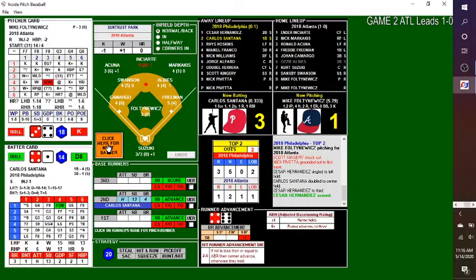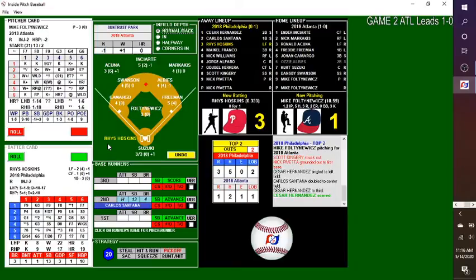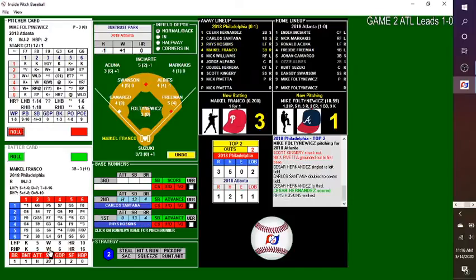They are coming out here trying to even up the series here in game number 2. Rhys Hoskins 0 for 1 with 2 down and a runner on second. Oh, we were supposed to throw a pickoff attempt. My bad. And he walks Hoskins. Not even close. It was a walk plus, meaning you add 10 to the walk rating. It's going to be almost impossible not to walk him at that point.